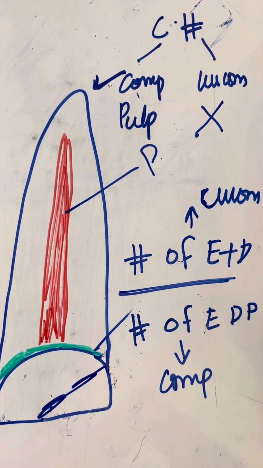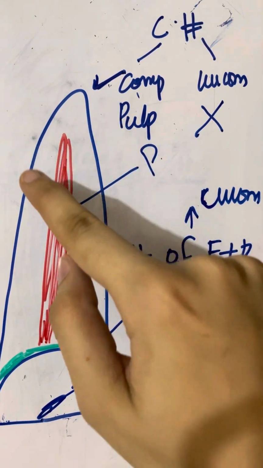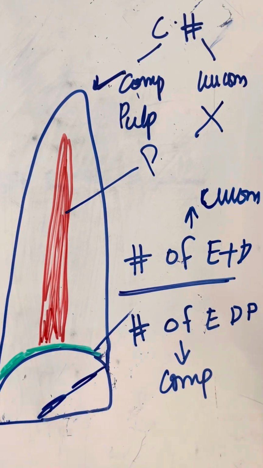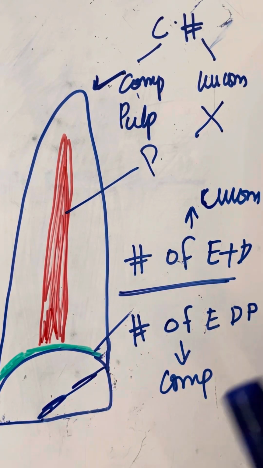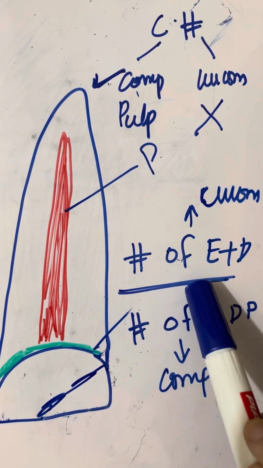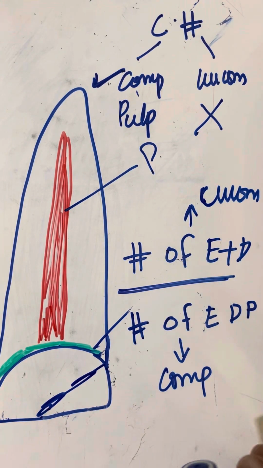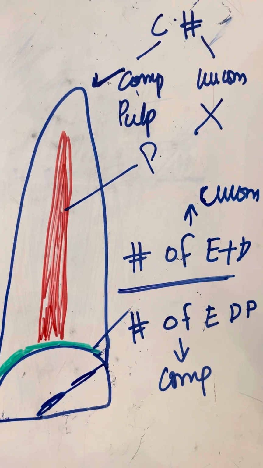Complicated means that there is involvement of the pulp, and uncomplicated means that there is no involvement of the pulp. Loss of enamel and dentine without exposing the pulp is an uncomplicated fracture.